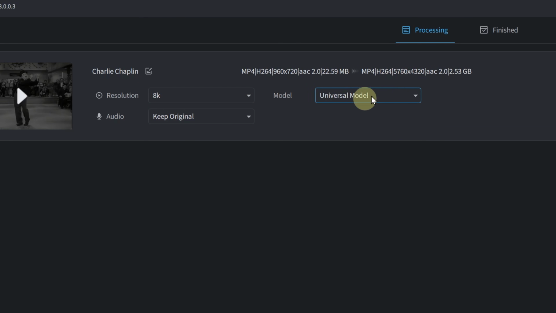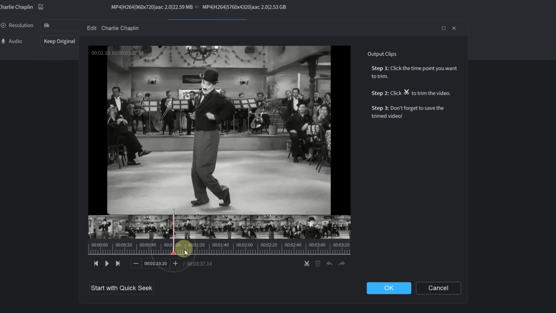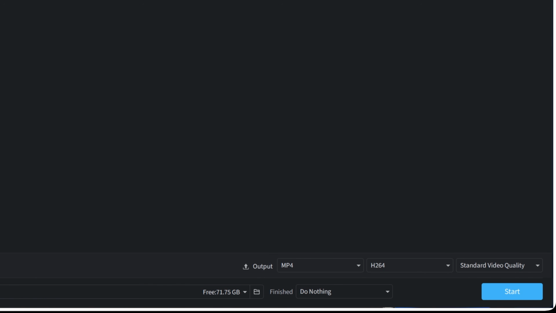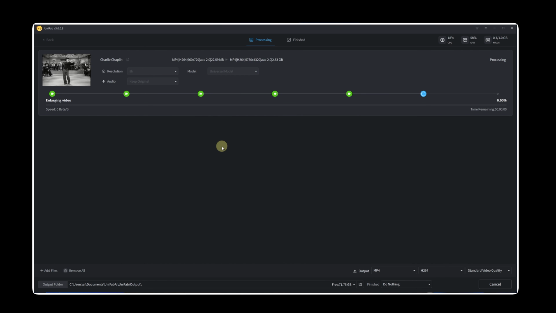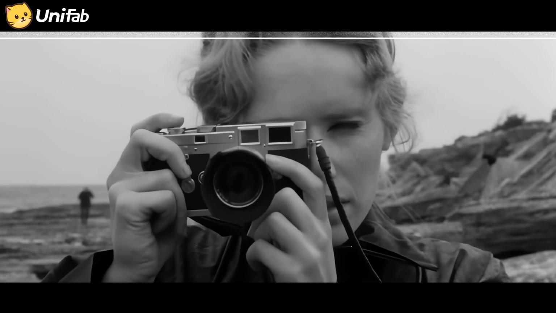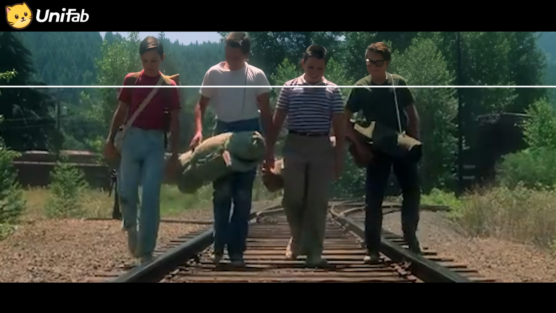UniFab's Upscaler AI function uses deep learning algorithms to intelligently analyze each frame, remove noise, enhance image quality, and make old movies shine again. It is not just a restoration, but a rebirth. Every frame seems to be redrawn. Those once blurred faces become clear, and those once blurred scenes become vivid.